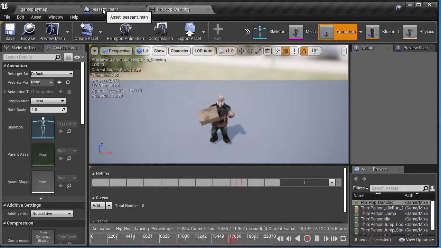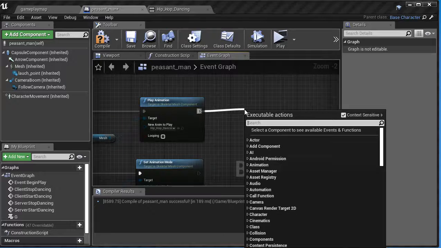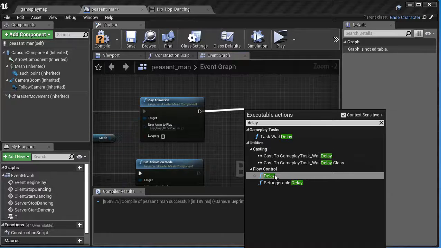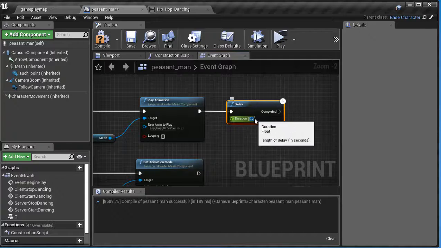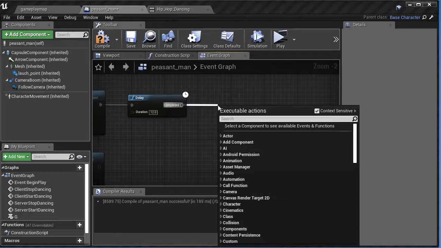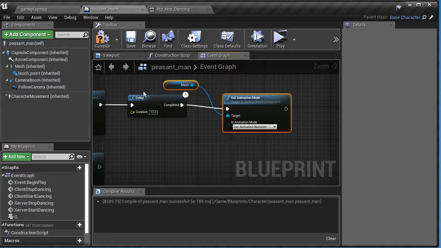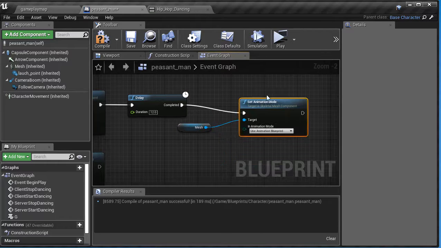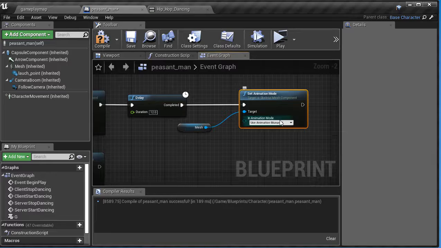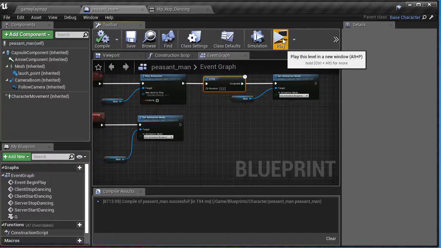With knowing that, I could go back to his blueprint, I could drag off of here and put on a delay. Okay, so I'm going to say delay. After it plays the animation, I want to delay for about 12 seconds. And then what I want to do, you know what you're going to do? Yeah, that's right. We're going to set animation mode, and we're going to set that to, let's move this up here, we're just going to set that to use blueprint. So now after it's done playing, it'll just go back to the regular old animation mode, regular old running around and